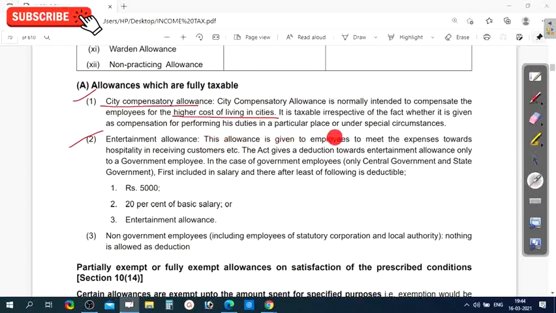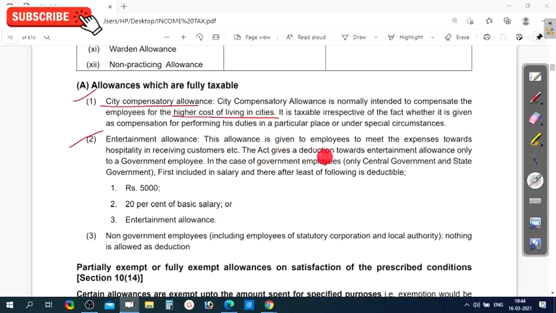This allowance is given to employees to meet the expenses towards hospitality in receiving customers. The Act gives a deduction toward entertainment allowance only to government employees. Only government employees can have this entertainment allowance as a deduction. The rest of the employees are not allowed to show this allowance as a deduction. They have to pay tax.